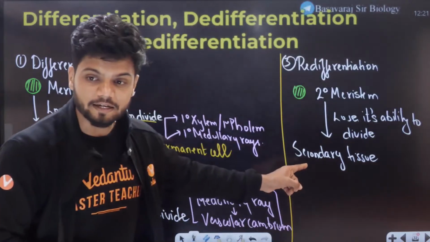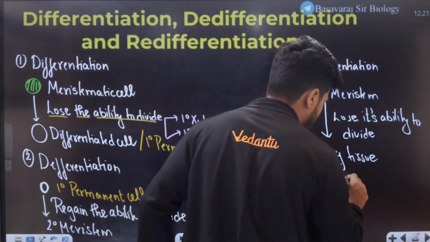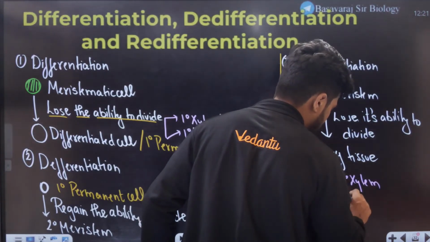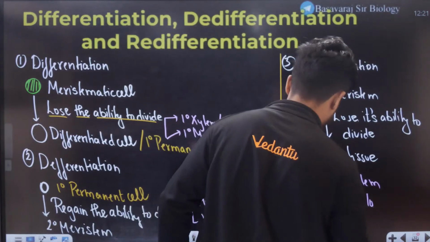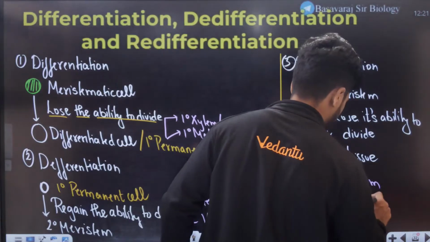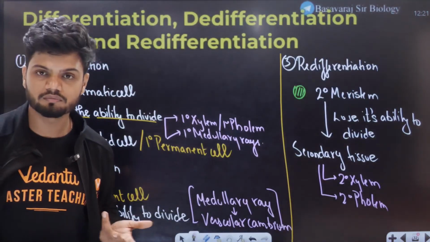Examples of secondary tissue are secondary xylem and secondary phloem. That's all is redifferentiation.